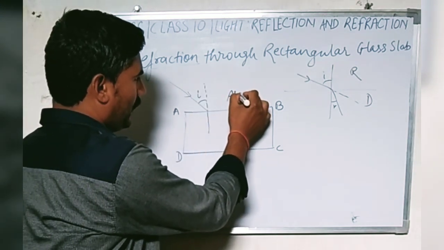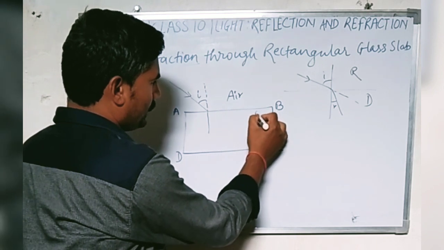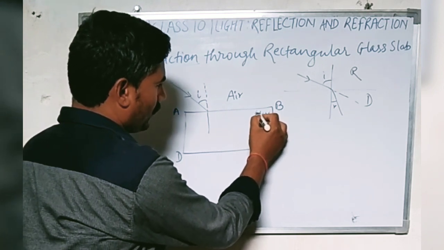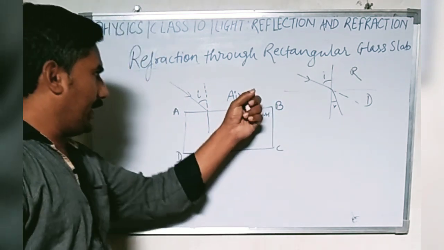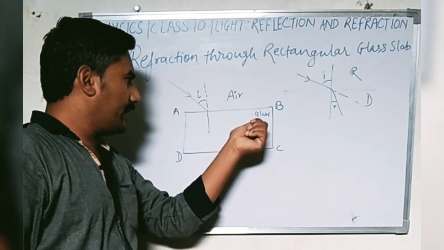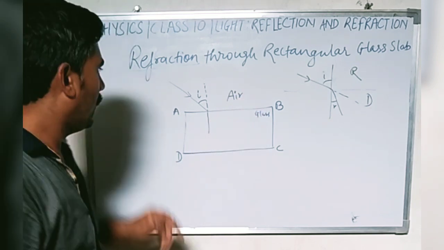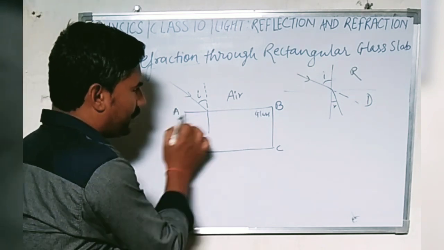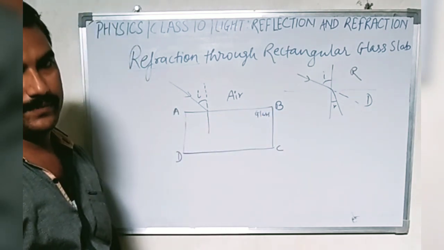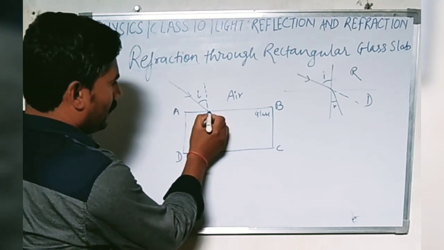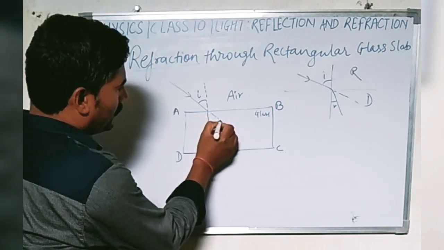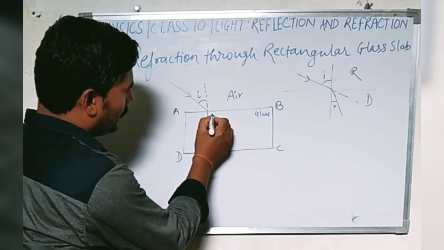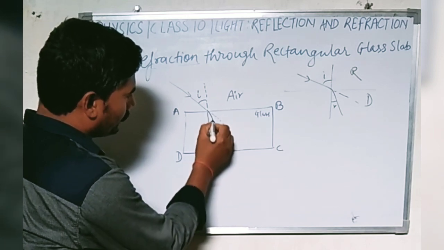Here it is air and this is glass. So air is rarer and glass is denser medium. When incident ray strikes on this surface of this glass slab AB, it bends towards the normal.